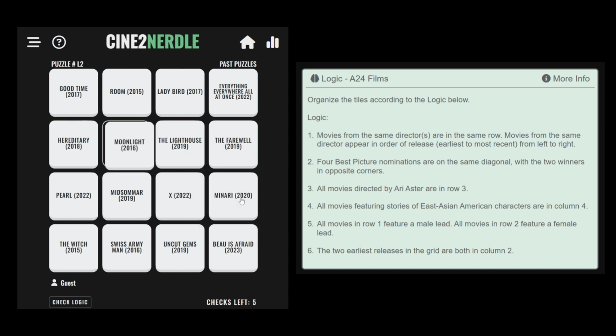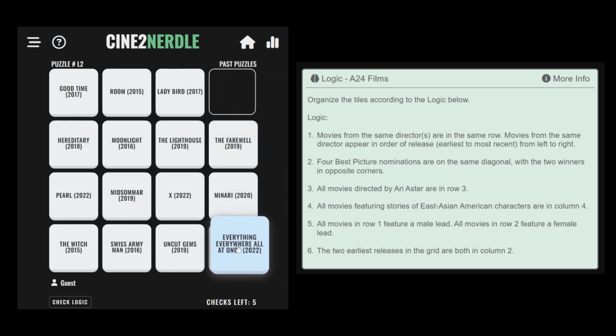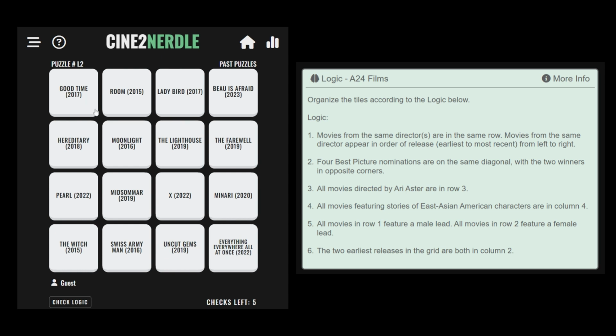From rule number 2, we know that the two Best Picture winners are in opposite corners. Everything Everywhere All at Once is a Best Picture winner and so should be in one of the corners in column 4. However, according to rule number 5, all movies in row 1 feature a male lead. This means that Everything Everywhere All at Once cannot be in row 1, and therefore should be in the bottom right corner. Since the two Best Picture winners should be in opposite corners, this means Moonlight should be in the